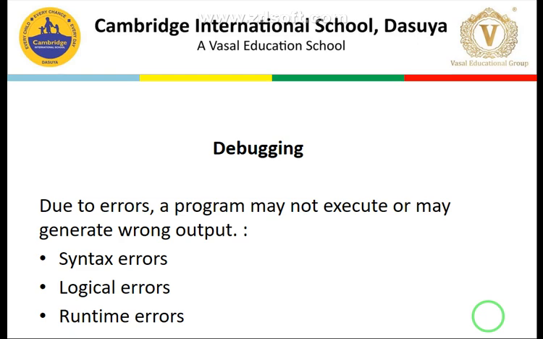And then the last category of error is runtime errors. They occur in the runtime environment. Let's say we have an expression that is absolutely fine, having no syntax error, no logical error, but we have divided it by 0. This sort of error will occur at runtime. Clear? So it's very important to remove the errors first for the proper functioning of our programs. So that's what we covered yesterday.